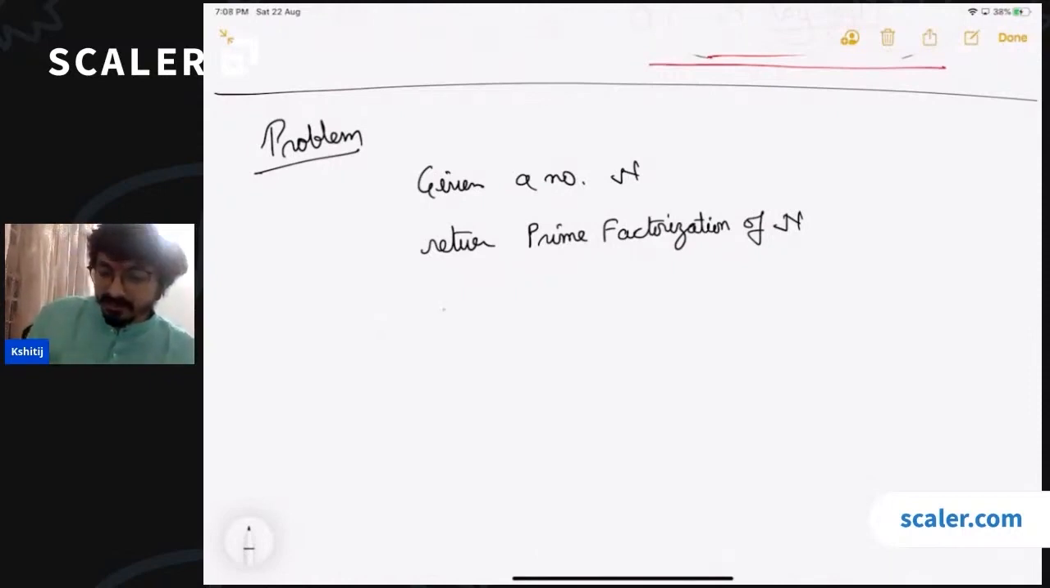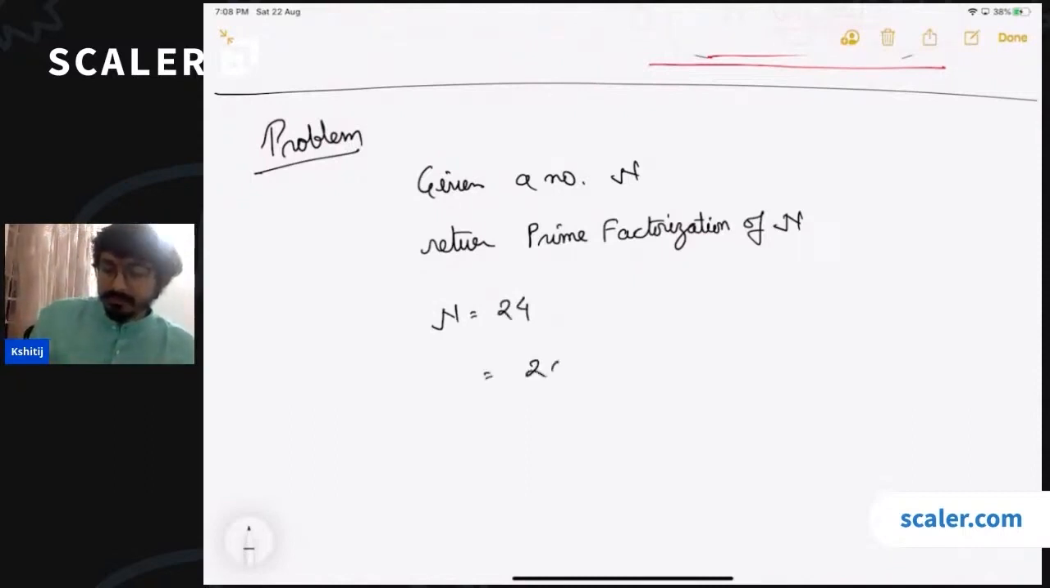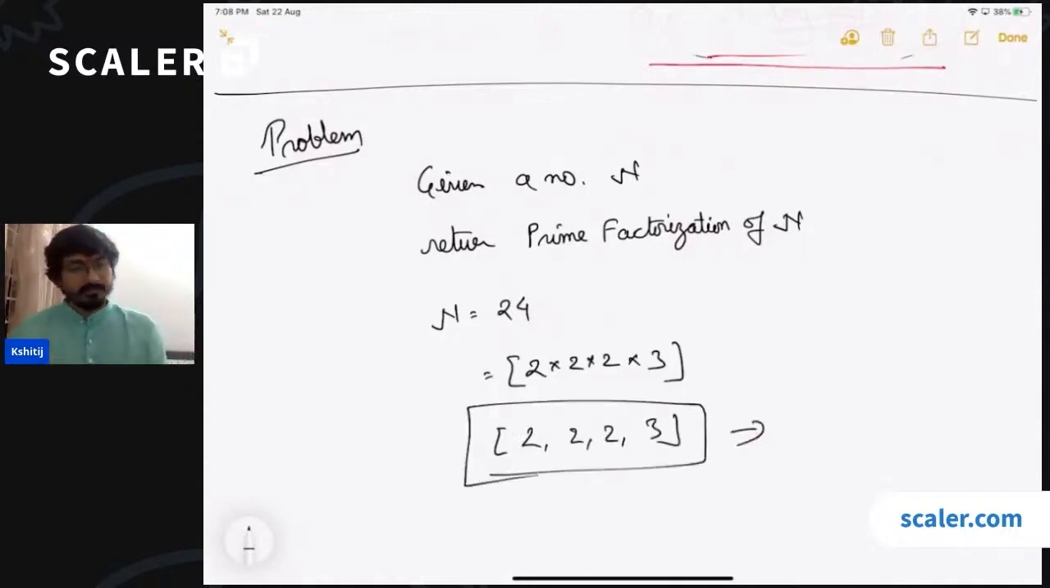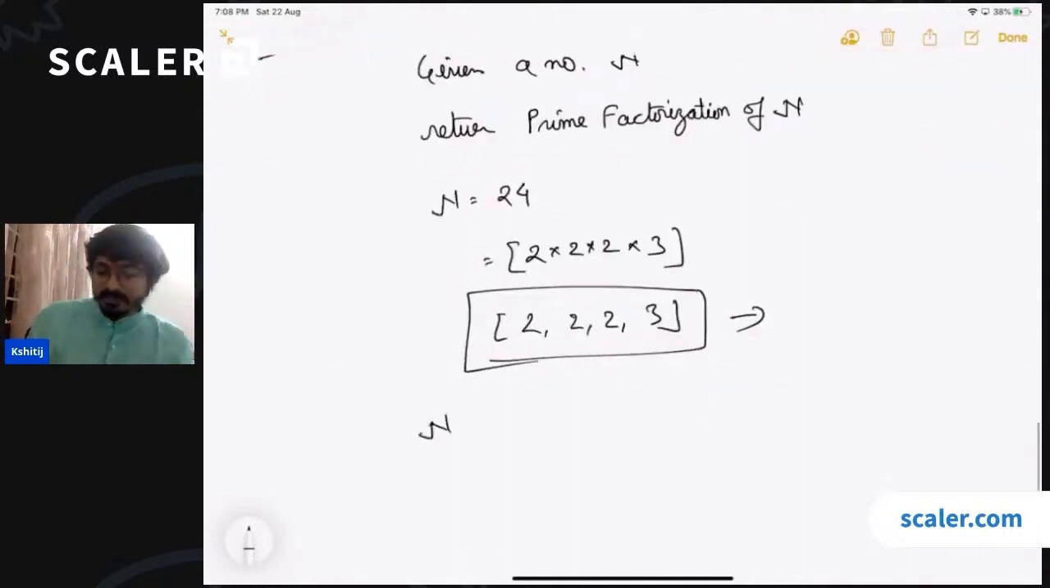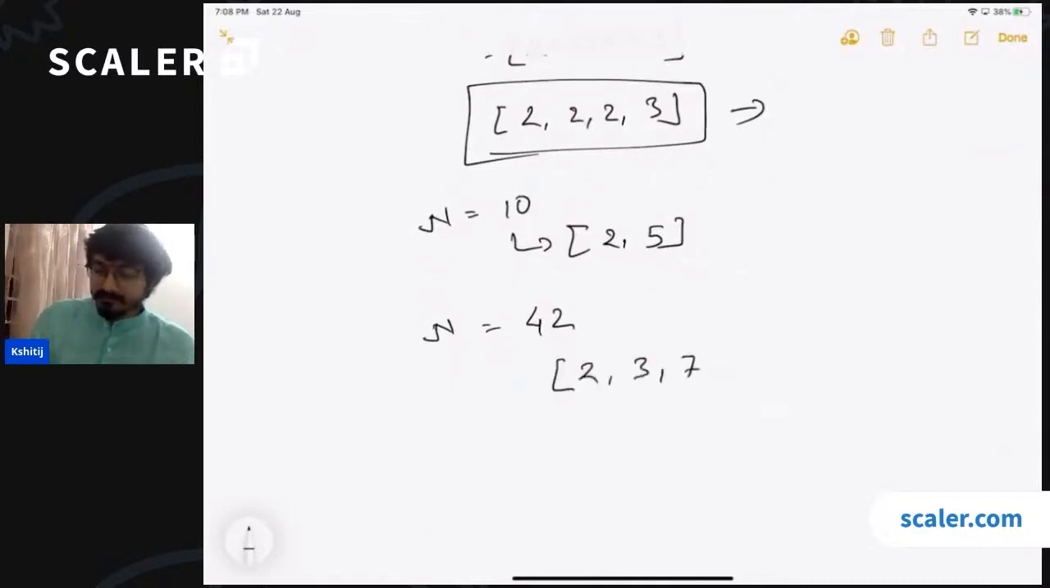So if I give you n equal to 24, what would be the prime factorization of 24? 24 can be written as 2 into 2 into 2 into 3. Basically 8 3s are 24, and 8 is nothing but 2 raised to power 3. So the prime factorization of 24 would be 2, 2, 2, and 3. This is what you have to return. Okay, is the problem clear to everyone? If the value of n is 10, you will be returning 2 into 5. If the value of n is 42, then we have 2, 3, and 7. Is the problem clear to everyone?